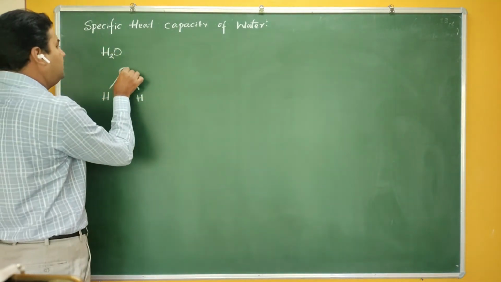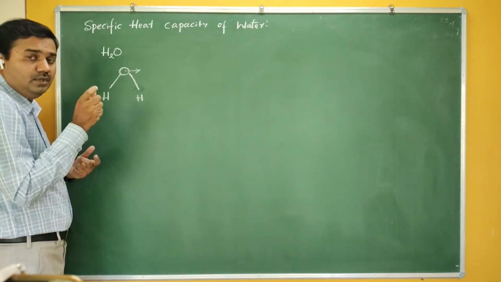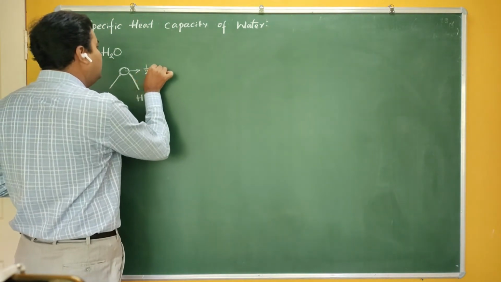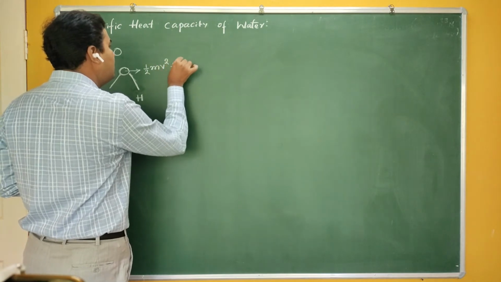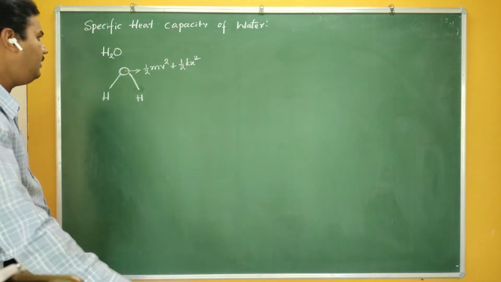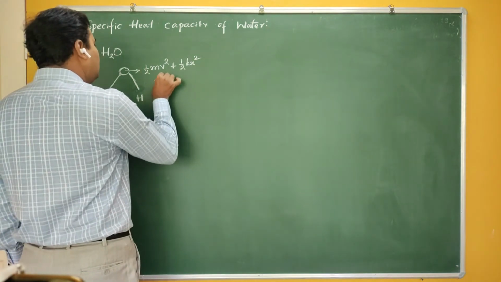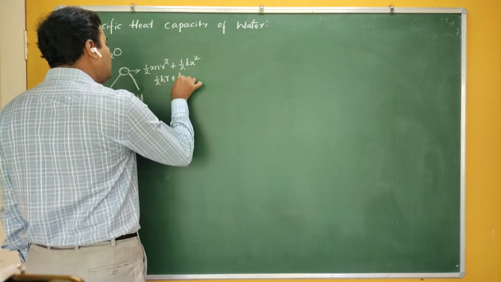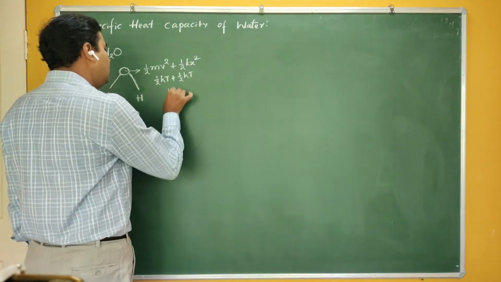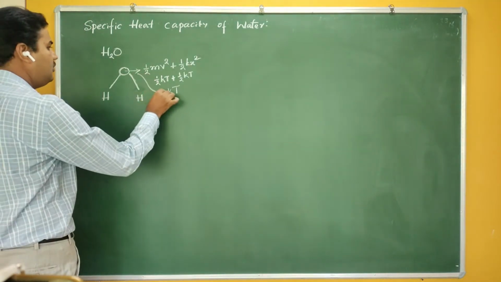Therefore, this particular atom has only one type of mode, that is a vibrational mode. And if it is a vibrational mode, it can have two energies: half mv square is the kinetic energy and half kx square is the potential energy. Therefore, according to the law of equipartition of energy, the energy corresponding to each degree of freedom is half kT and half kT. So this particular atom has an energy of kT. So this O has an energy of kT.